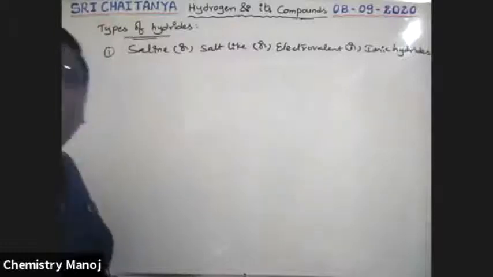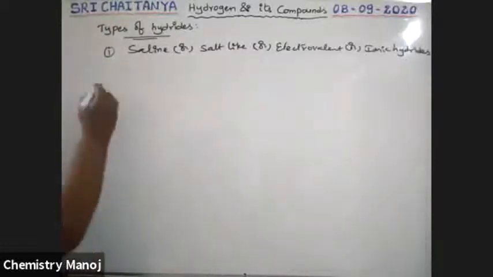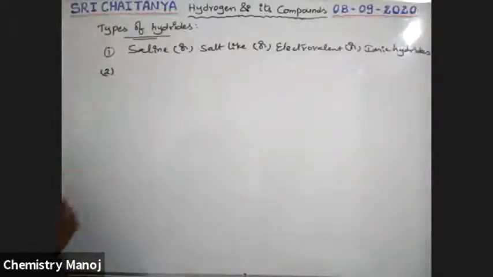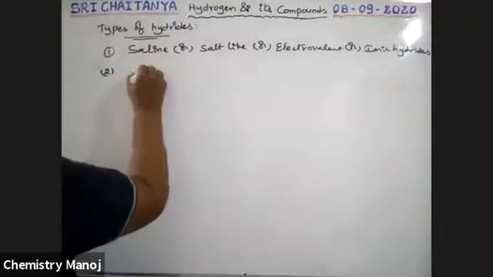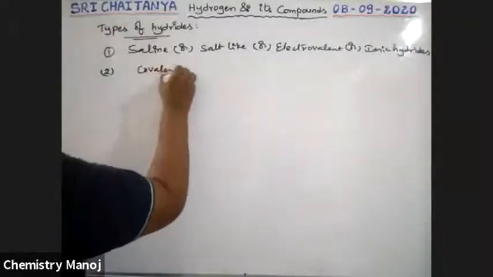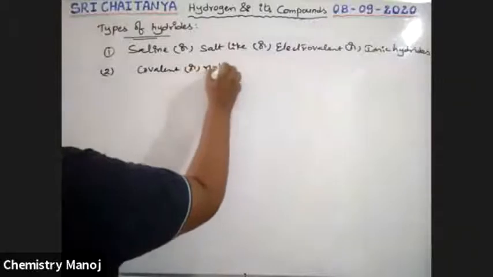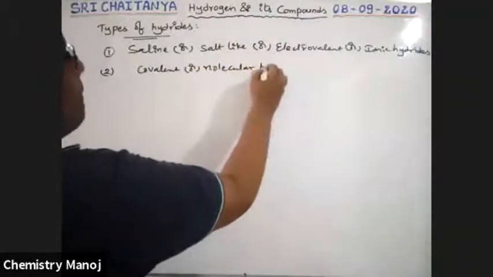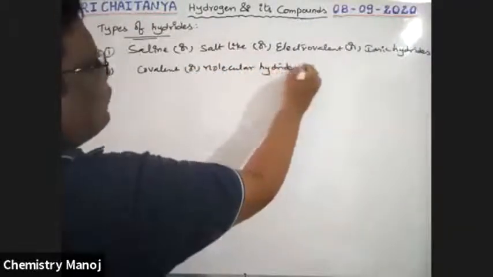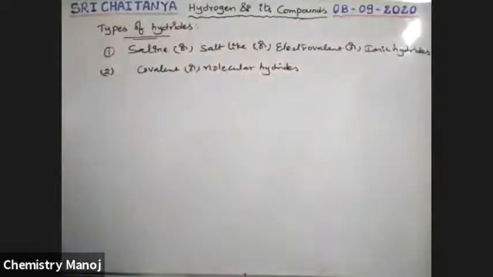That is one of the parts. Second one, covalent or molecular hydrides.